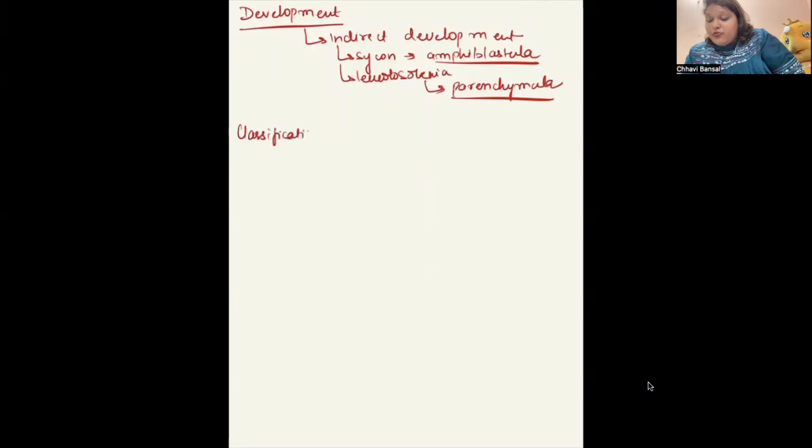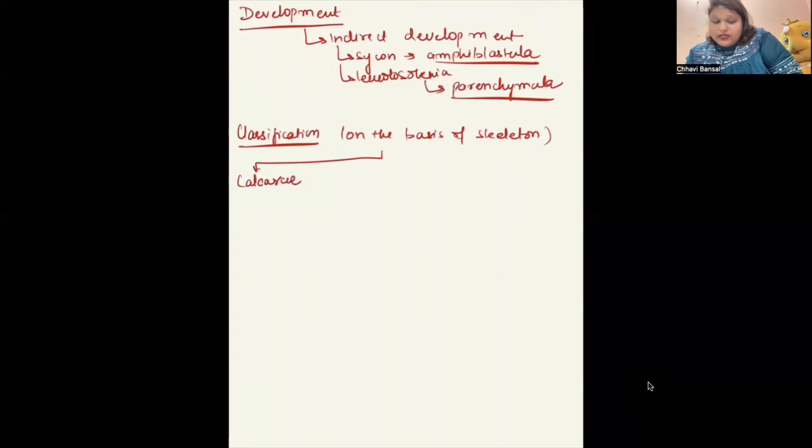Classification means, we remember we did KPCOFGS: kingdom, phylum, class, order, family, genus, and species. In the same way, in the animal kingdom, we are doing phylum Porifera. Within the phylum Porifera, there are different classes. That is what classification we are going to deal with. There are three different classes on the basis of skeleton. First is Calcarea. Second is Hexactinellida. And third is Demospongiae.